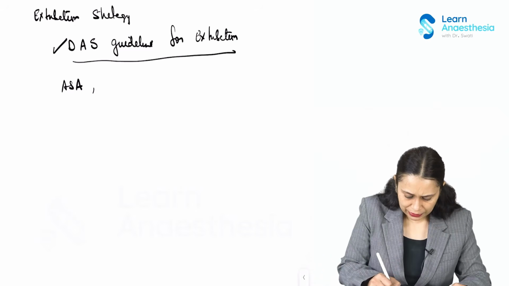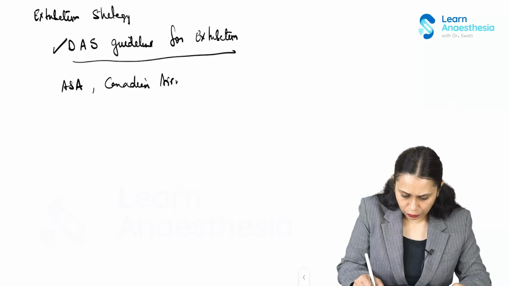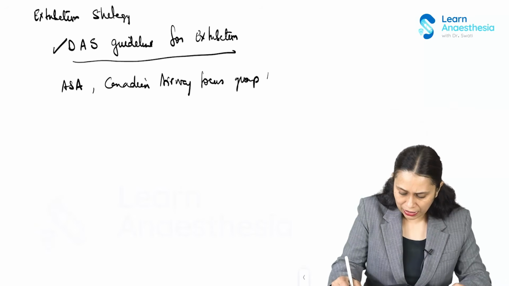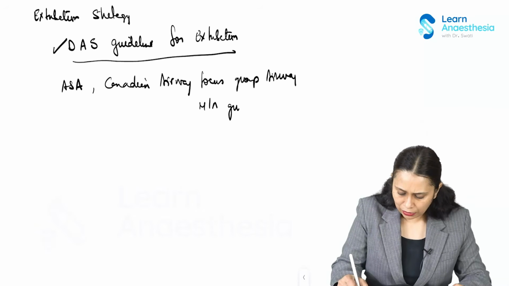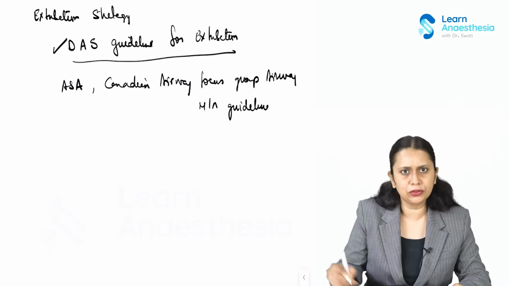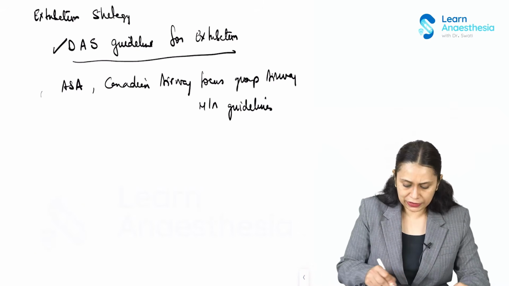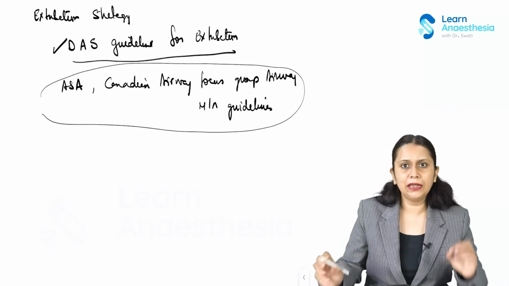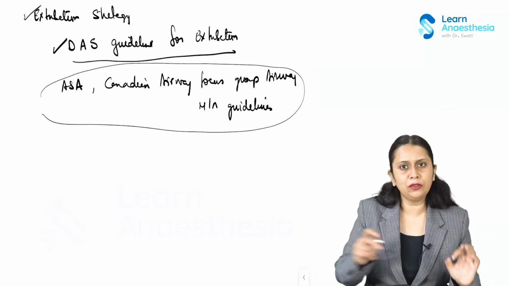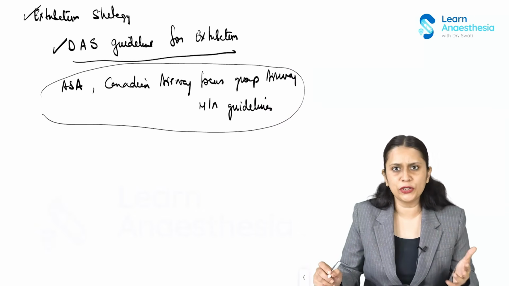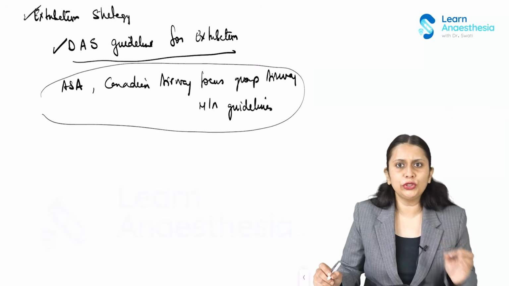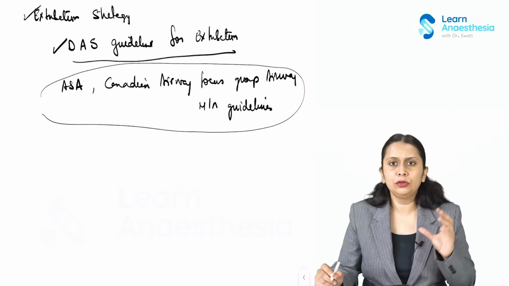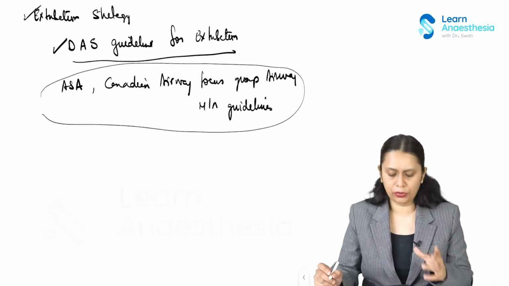Then we have the Canadian Airway Focus Group, Airway Management Guidelines. Then we have a lot of other guidelines of different societies as well. Now, all these published guidelines, when they plan, they discuss the extubation strategy. The first thing which is recommended by them is to identify the patient at risk.